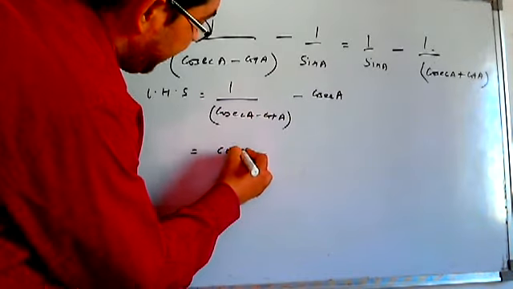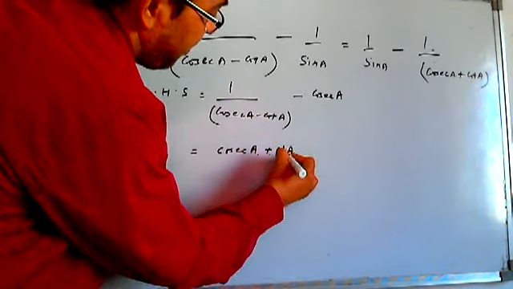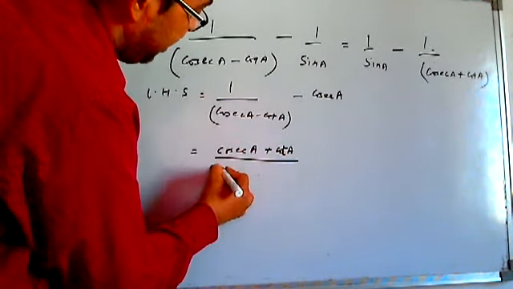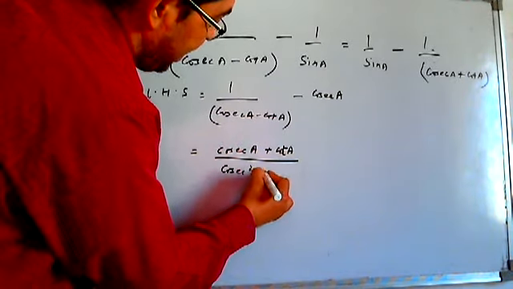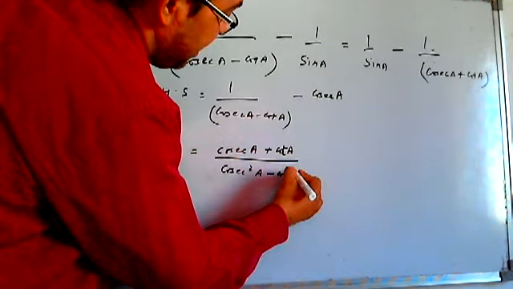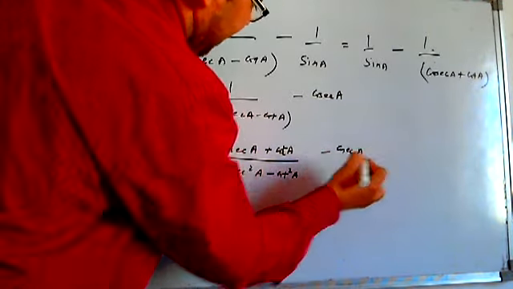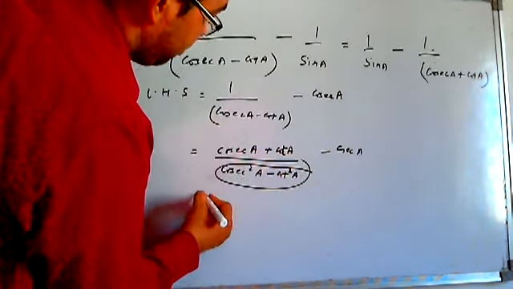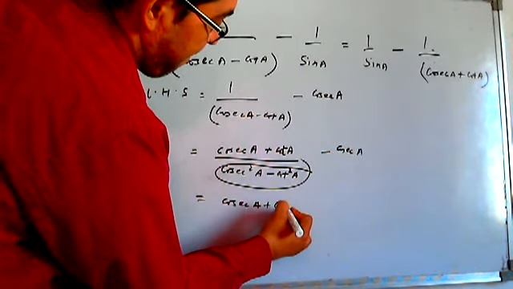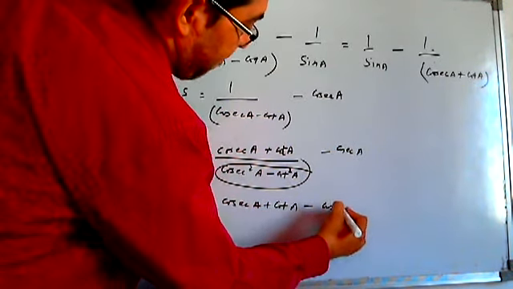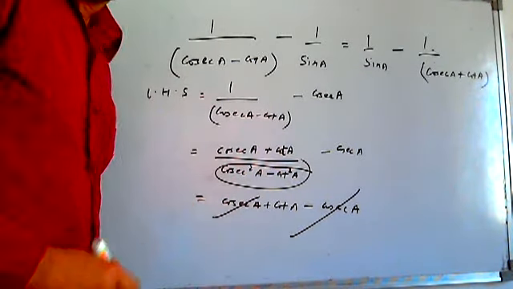So if I multiply cosec A plus cot A in both denominator and numerator, the denominator comes out to be cosec square A minus cot square A. On rationalizing, I'm leaving cosec A as it is. So this is 1 now. So I'm left with cosec A plus cot A minus cosec A.